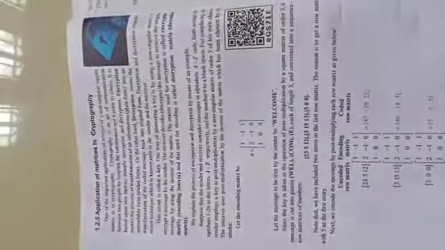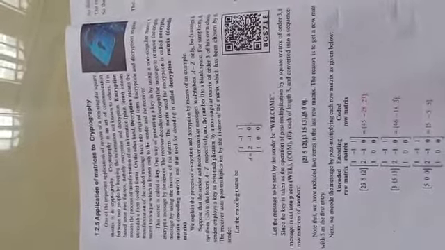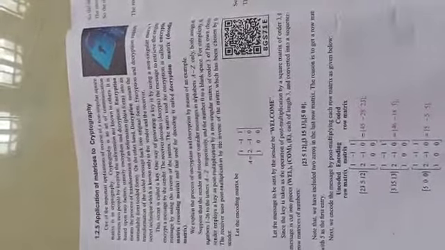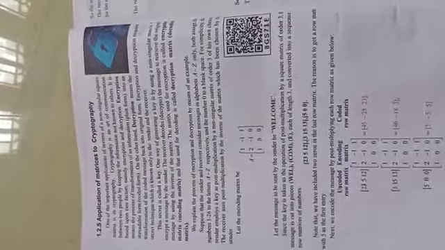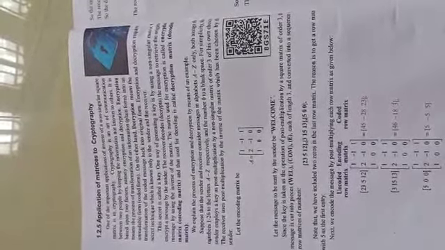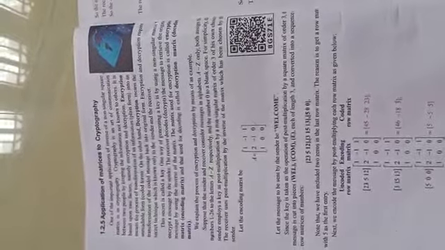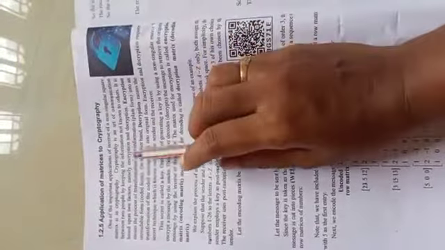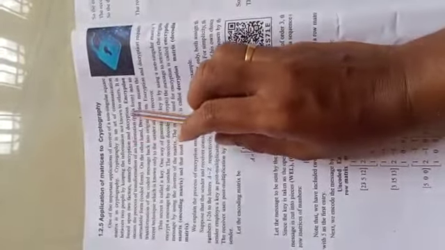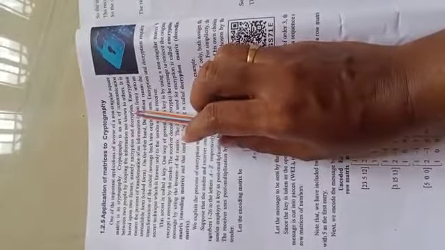See, here two people are sending the information. One is the sender and another one is the receiver. They are sending it in a secret manner. It should not be known to others. That is cryptography. For that, two main things are used: one is encryption and this is decryption.